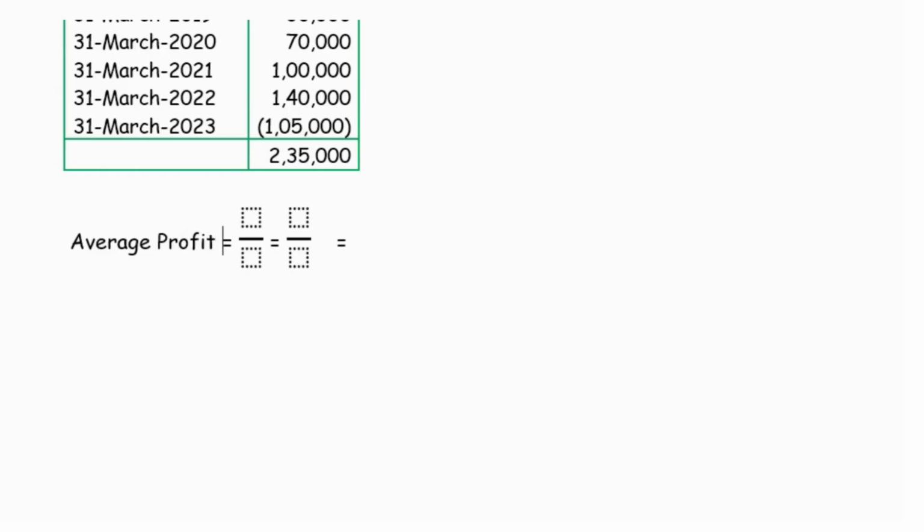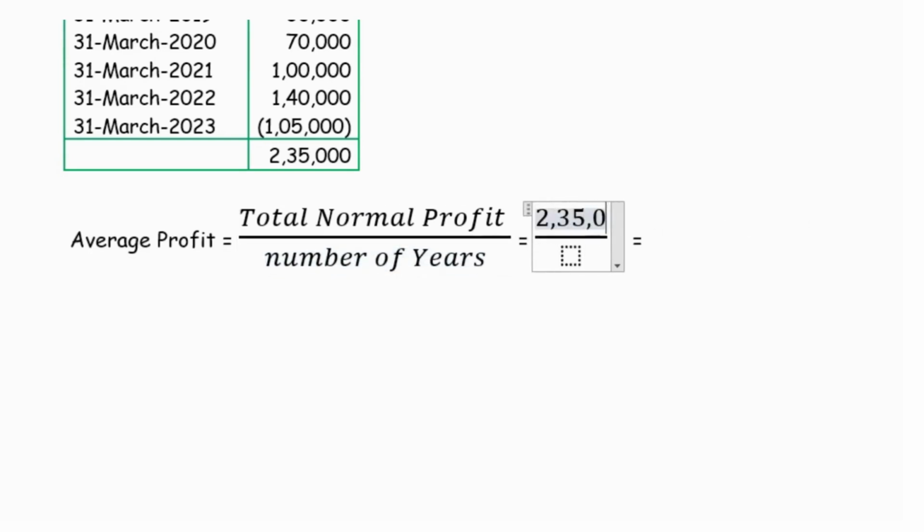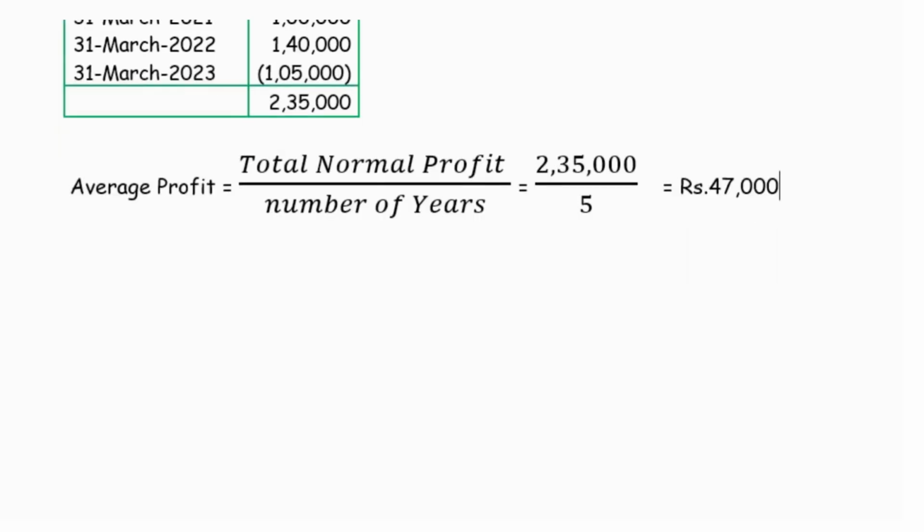Now we have to get the average profit for these 5 years: total normal profit divided by the number of years. Total normal profit is 2,35,000 and the number of years is 5, so it is rupees 47,000. Now goodwill valuation.